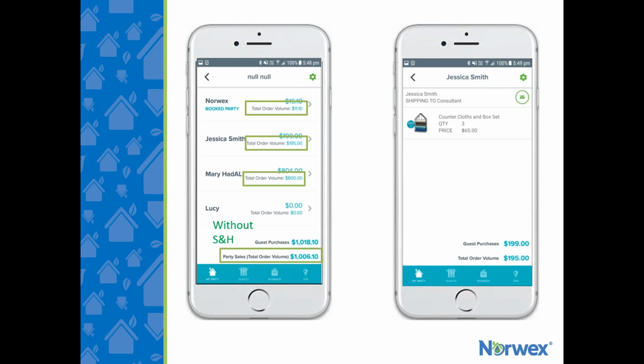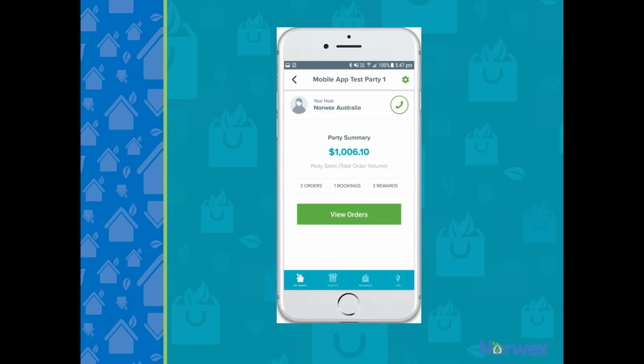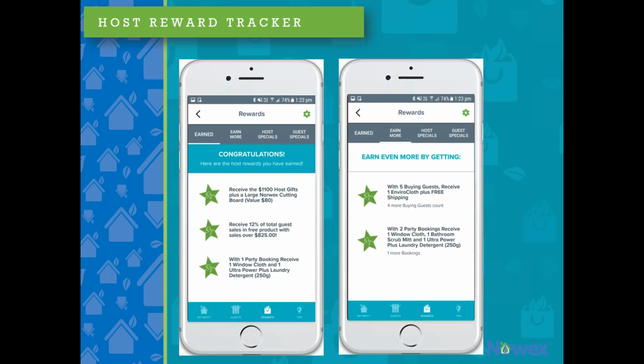Actually, why don't we look at that right now? Let's have a look. You just click on the rewards icon at the bottom of the screen. Now, your host can see with ease what rewards they've earned here on the left, and also what they need to do to earn more, which is on the right. It's got each of the star steps there, and it shows what they've received.